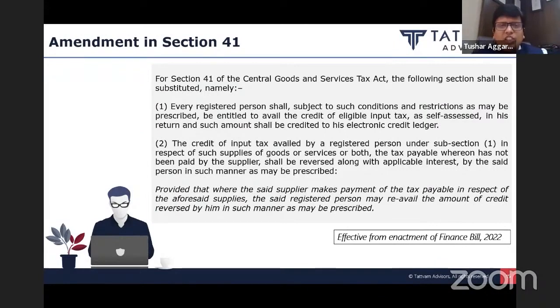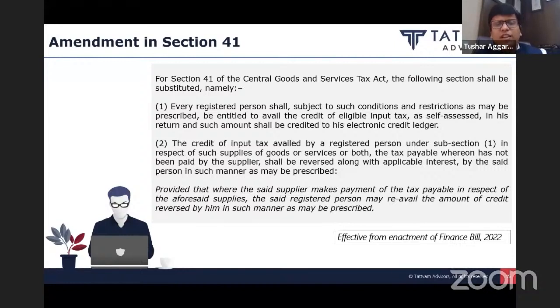Moving to the next amendment under section 41. The earlier section 41 provided for provisional availment of credit. Now they have done away with this concept of provisional availment of credit. They have provided that the credit will be availed in your GSTR 3B based on your self-assessment. Further, they have provided, very important, please listen, that if you have availed the credit and the supplier has not paid the tax, then the same has to be reversed along with applicable interest in the manner to be prescribed. It is yet to be prescribed.